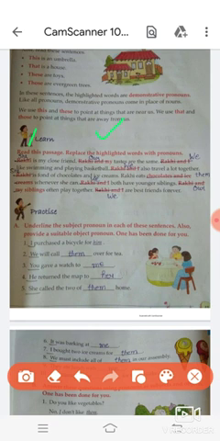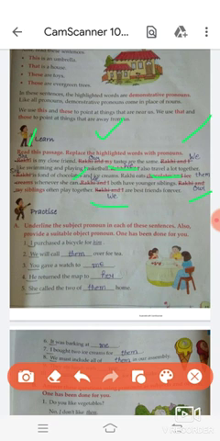Rakhi and I, we will replace it and we will write here we. Rakhi, we will replace it and we will write here she. Chocolates and ice cream, we will replace it and write here them. Rakhi and I, we will write we. Rakhi and my siblings, we will replace Rakhi and my with our. Okay, Rakhi and I, we will write here we.